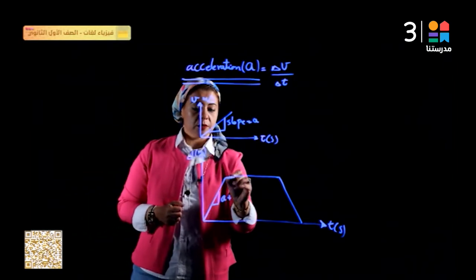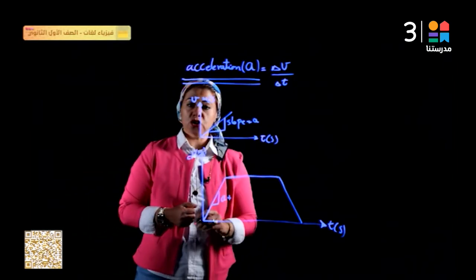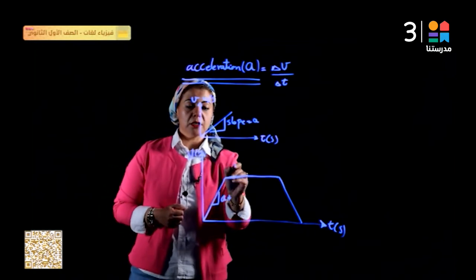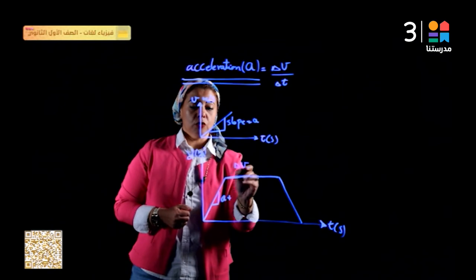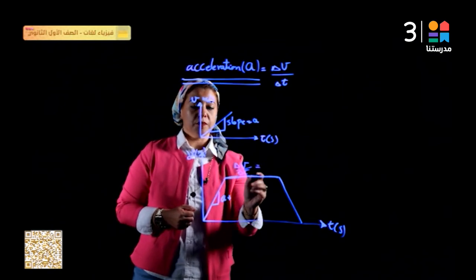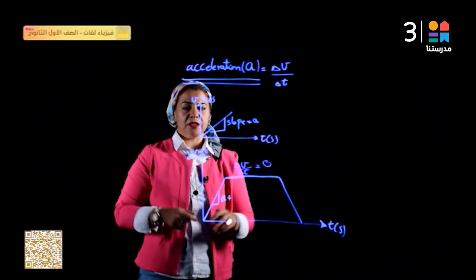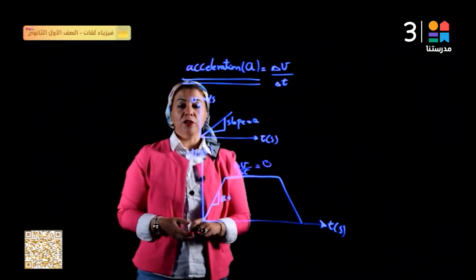And in this part of the curve, there is no change in the velocity of the motion of the object, which means delta V over delta T is equal to 0, which means there is no change in the velocity, so we have no acceleration.